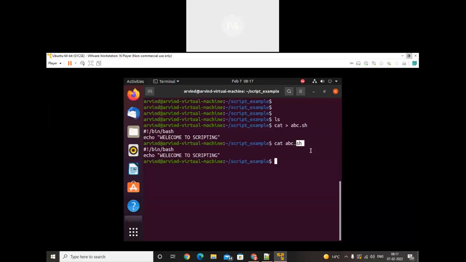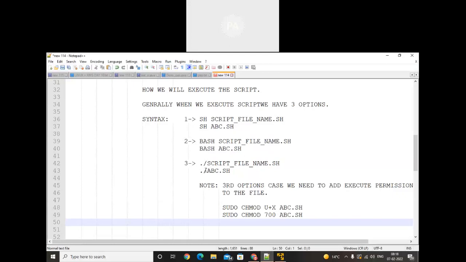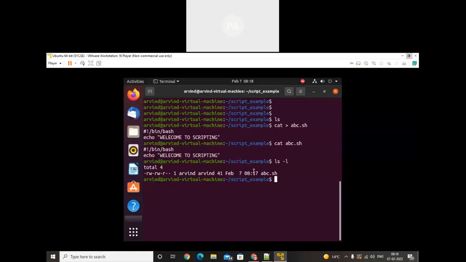Now we have three options to execute that script. The first one is sh, the second one is bash, and the third one is dot slash. Now in that case, I will use ls -l and check this file abc.sh. Does that file have execute permission? Right now the execute permission is not available, so we cannot use the third option. We can use the first option and the second option, but we cannot use the third option. Okay, let's do the practical.